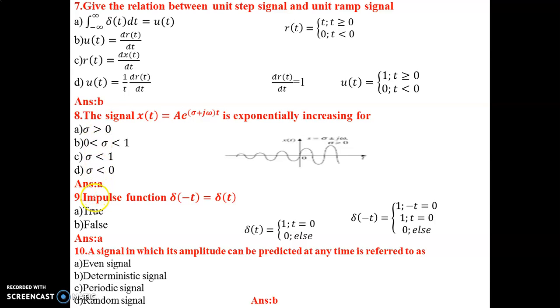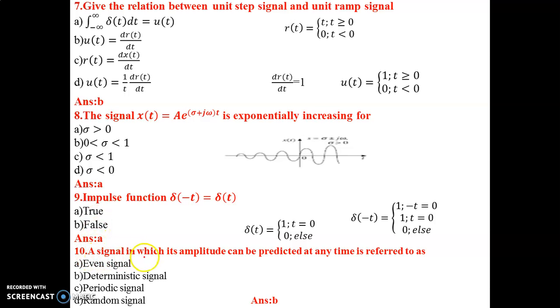Next question: impulse function del of minus t equal to del of t, whether it is true or false. Let us check. The definition of del of t is 1 for t equal to 0. Similarly, the definition for del of minus t is 1 for minus t equal to 0. Minus t equal to 0 can be written as t equal to 0. So both are the same. Del of minus t is equal to del of t. So it is true, and the option is A.